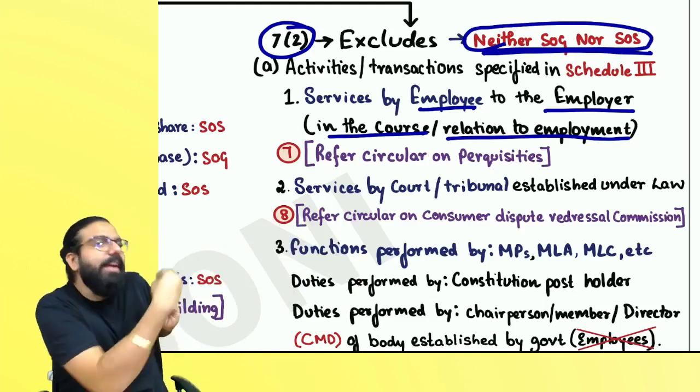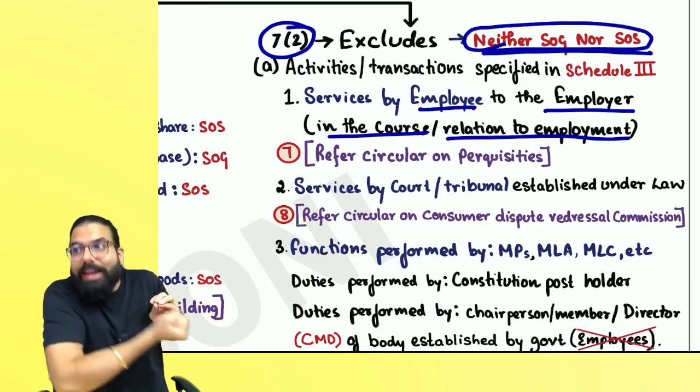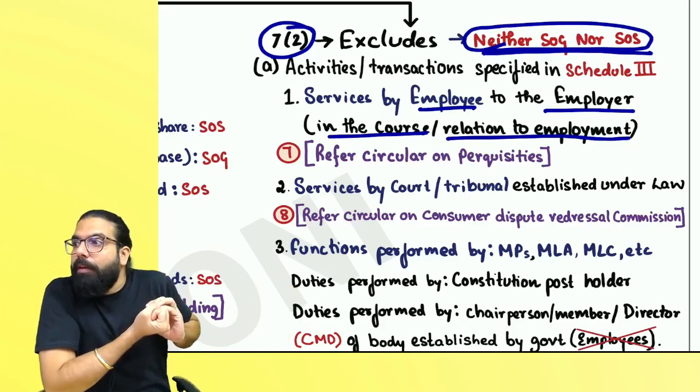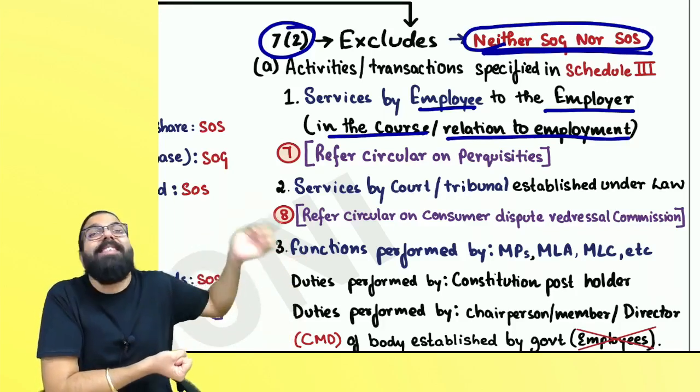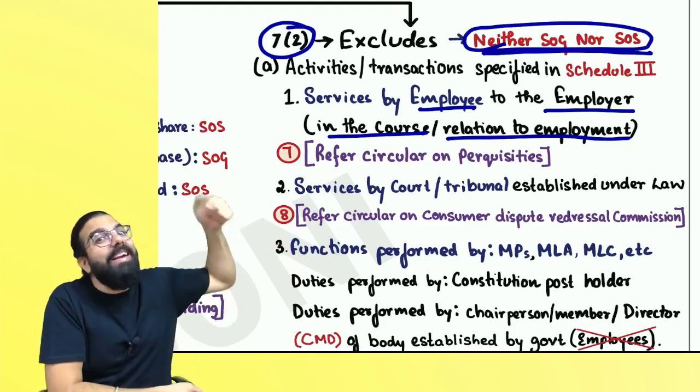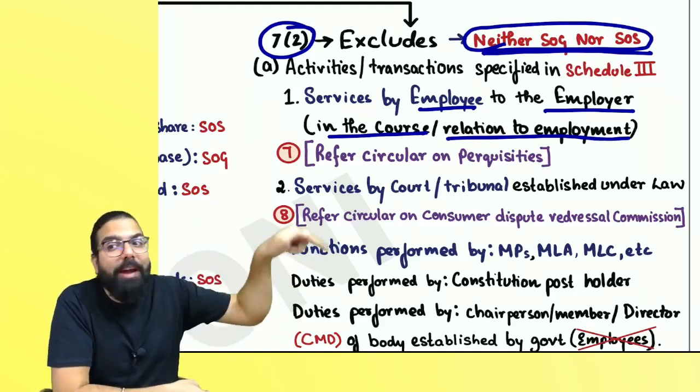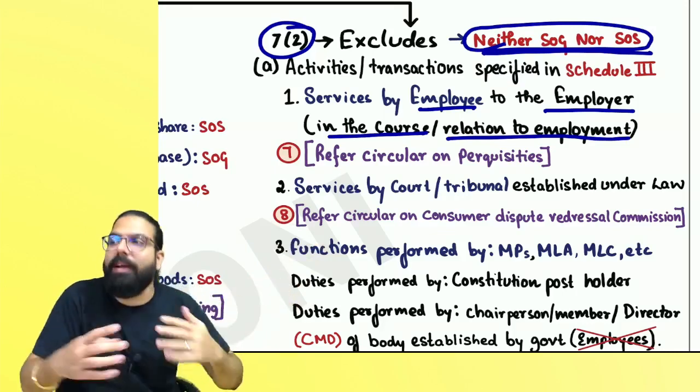My question is, giving tenancy right and taking tenancy premium, although you would have paid stamp duty, just because you paid stamp duty, is it sale of land and completed building, or is it a supply of service? That is the clarification.